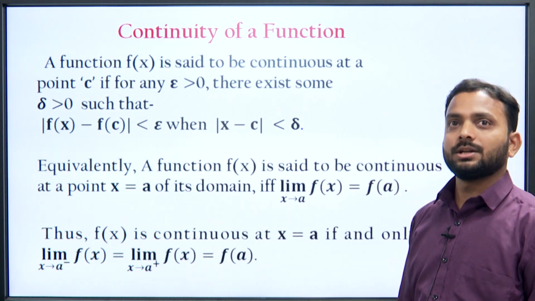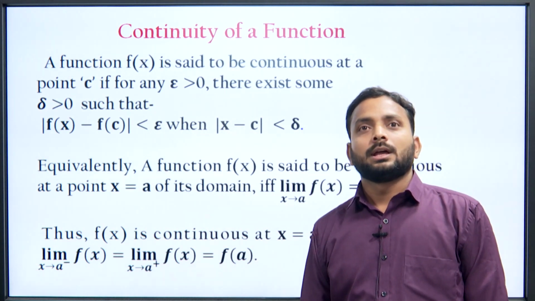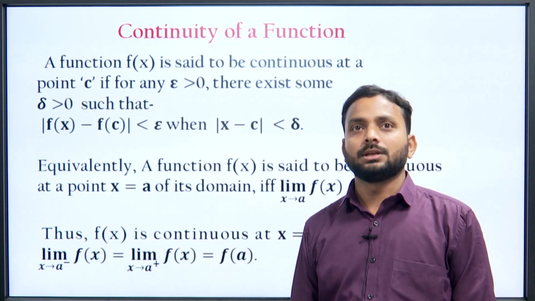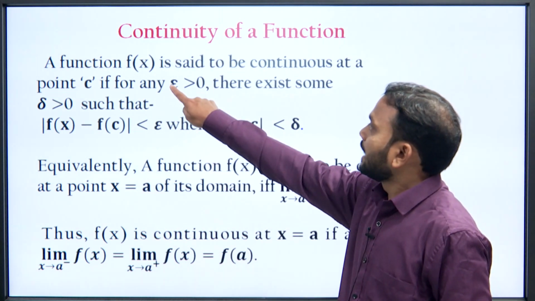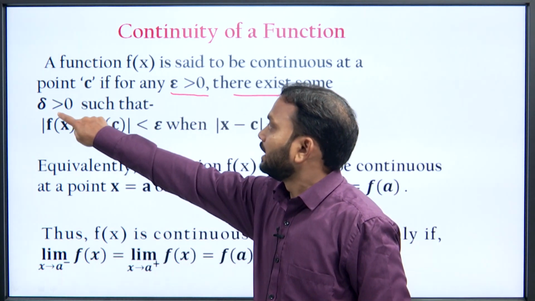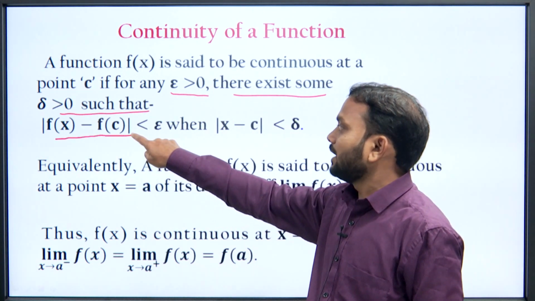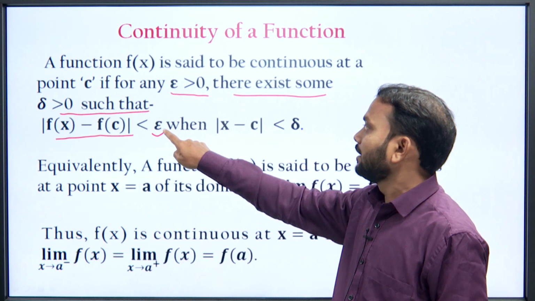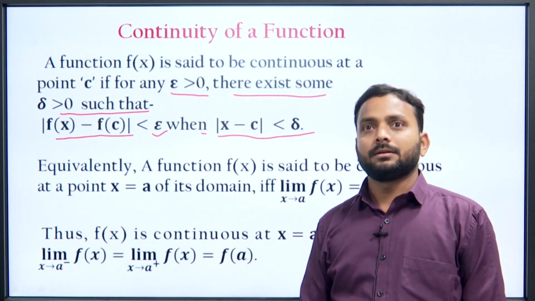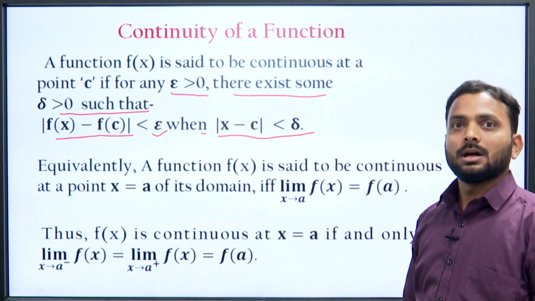Now, continuity of a function. A function f(x) is said to be continuous at a point c if for any epsilon greater than 0 there exists some delta greater than 0 such that mod of f(x) minus f(c) is less than epsilon, when mod of x minus c is less than delta.